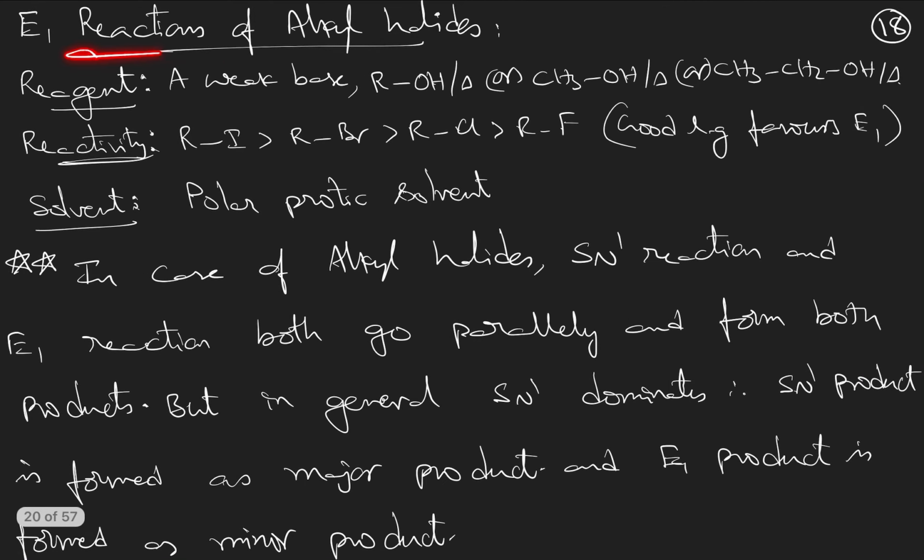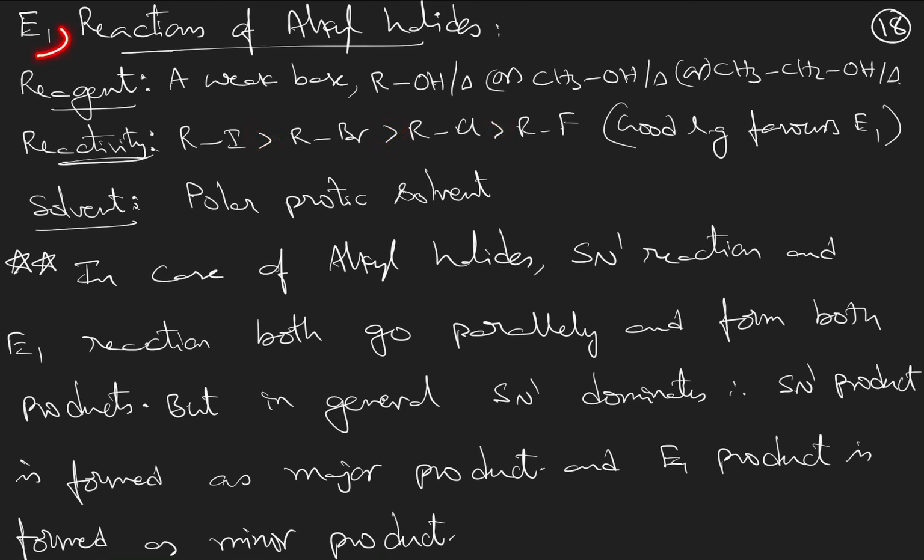Then E1 reactions of alkyl halides. A very important point you have to observe in this reaction. In E1 reactions of alkyl halides, the first thing you see is a weak base is taken, like I told you at the very start in the general reaction, a weak base like some alcohol, plus heating. Heating is compulsory because it is an elimination reaction. And alkyl halide reactivity order depends upon the leaving group. So X minus is the best leaving group, therefore iodide is more reactive than bromide, than chloride, than fluoride.